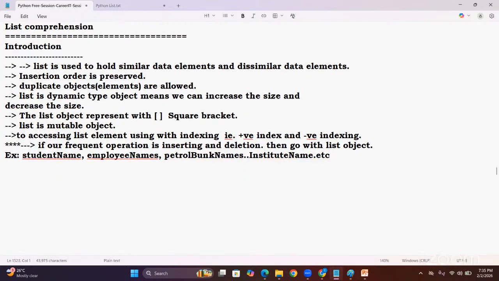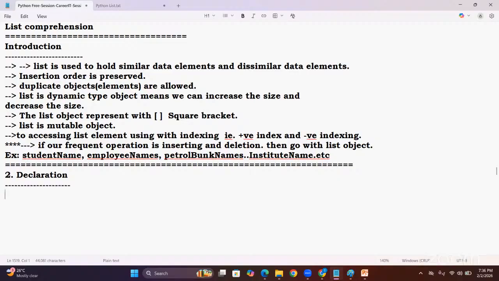Very, very important. This is our introduction part. After introduction, now I am going with declaration. See how to declare. Simple one, by using square brackets. This is the first one. Now I am giving some examples one by one.